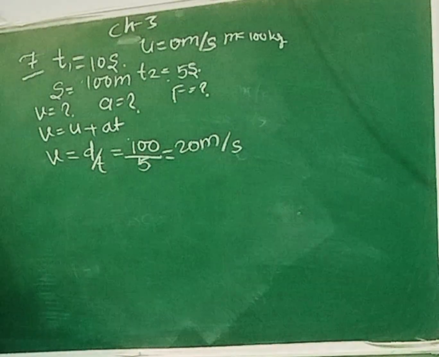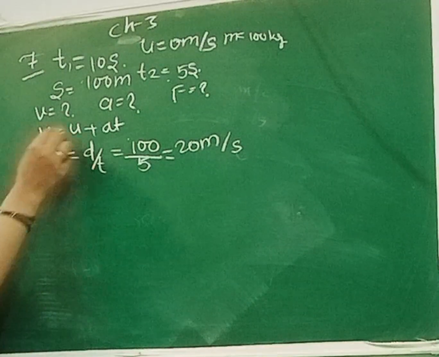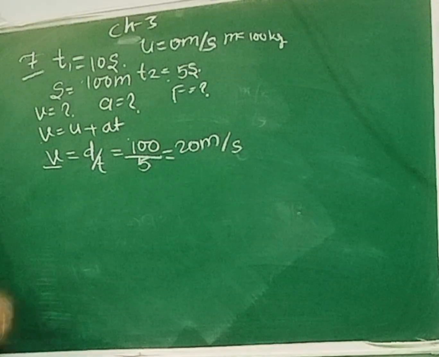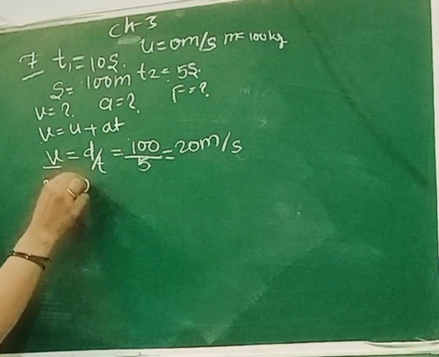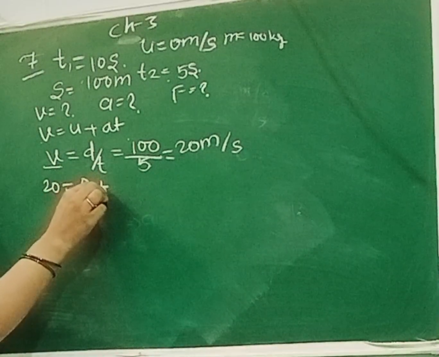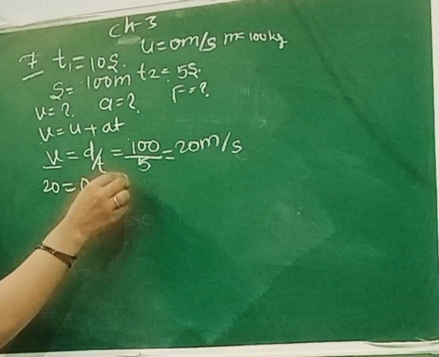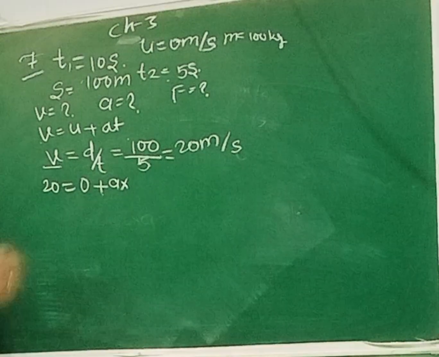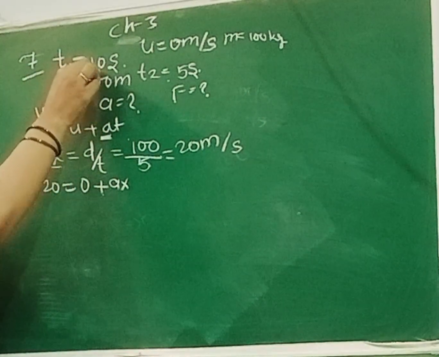ठीक है. इसके बाद हमको फाइंड आउट करना है एक्सेलरेशन. So now we know the velocity, so we can find out the acceleration. So let's find out the acceleration. So for acceleration, v is equal to 20, u is 0, acceleration we need to find out, and time period. What is the time period given to us? This acceleration is when you applied the force.